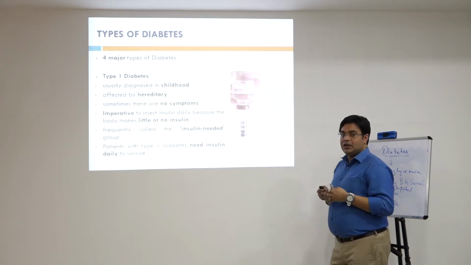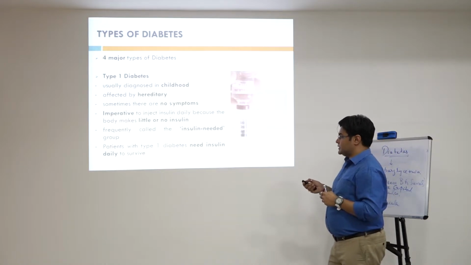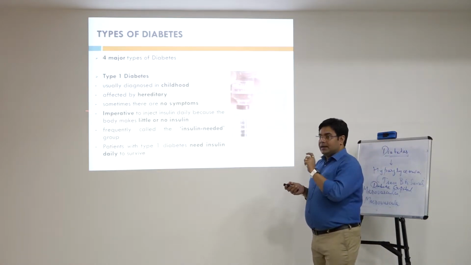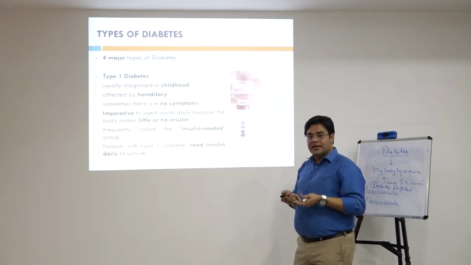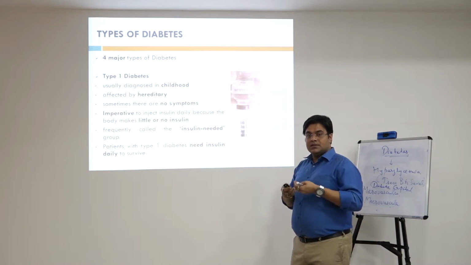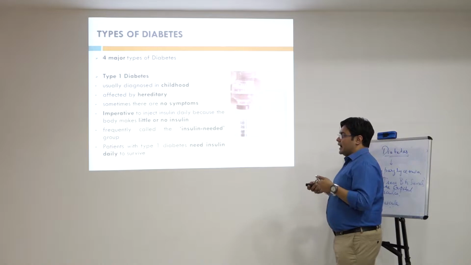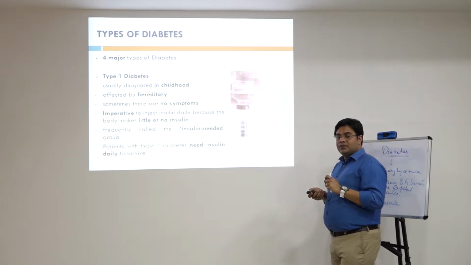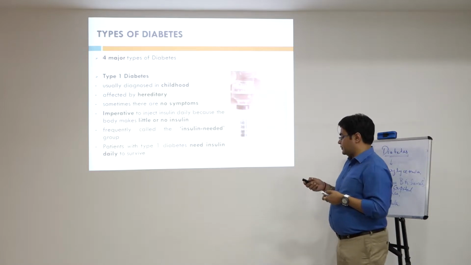So there is practically no insulin available. It is imperative to inject insulin daily, and it is also called the insulin needed group. Why? Because insulin is mandatory for these persons to be administered, and the patients prone to this disorder need insulin daily to survive.